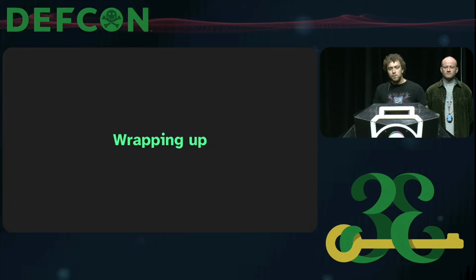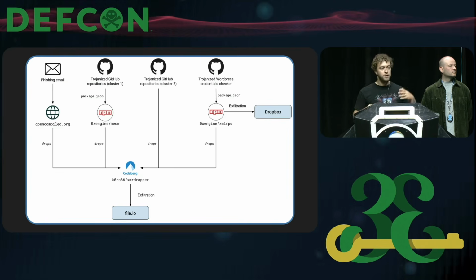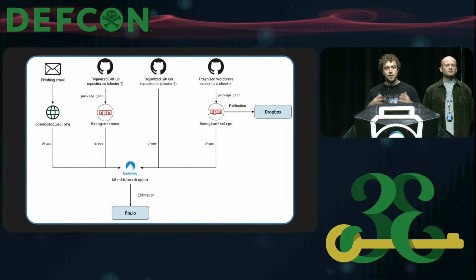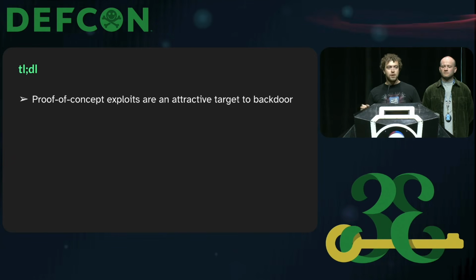Now, wrapping up a little bit, this is the campaign that we showed today. Again, a bunch of Trojanized attack tools and POCs that are targeted at pen testers, offensive actors, security researchers, that end up delivering the same payload that steals some data, including some credentials, along with a phishing campaign that acts as another initial access vector. And as a key learning, at least for me, on this investigation is that proofs of concept are great targets.